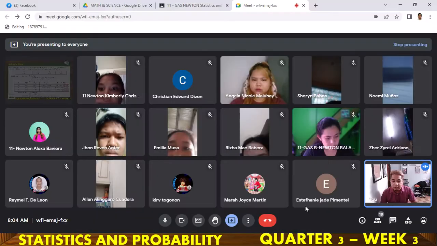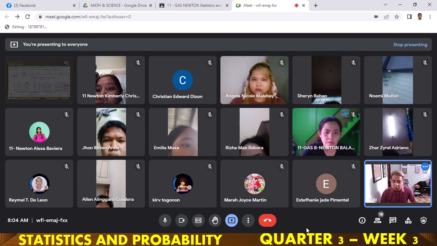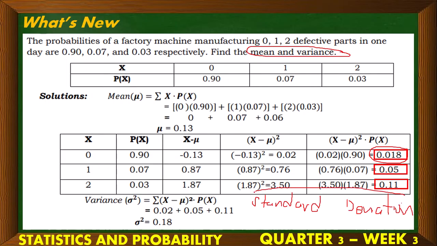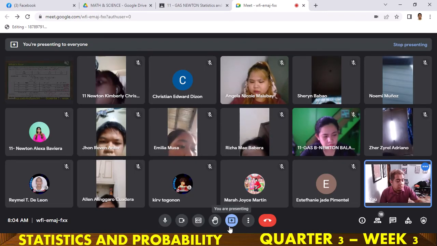Class, what if you are asked to solve for the standard deviation? Who remembers what I told you about how to do this? How to solve for the standard deviation? Ay, no one listened earlier. Square root. It's just the square root of the variance. Find the square root of 0.18. What is the square root of 0.18?